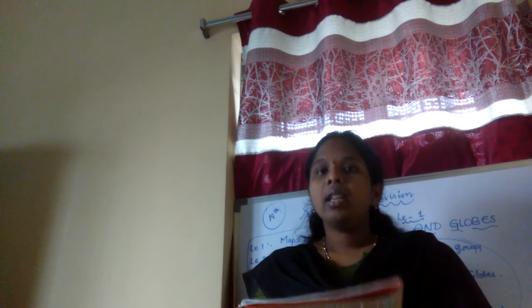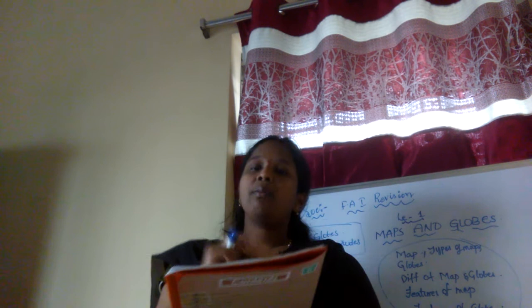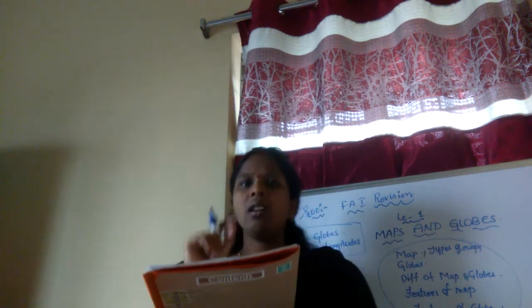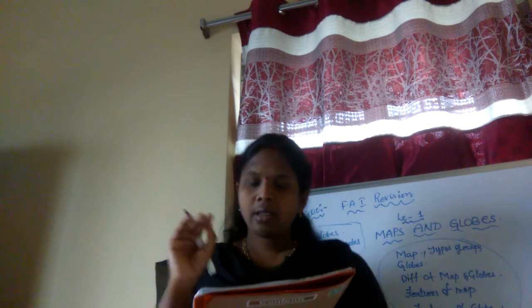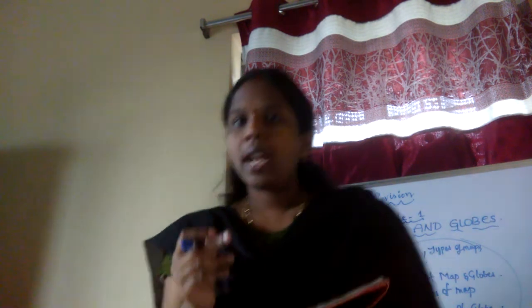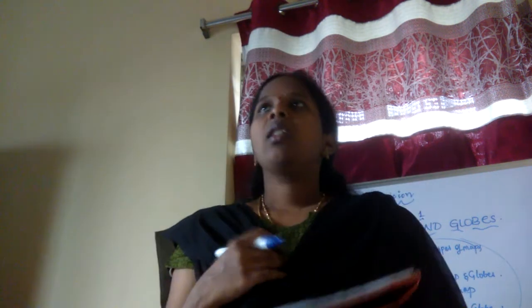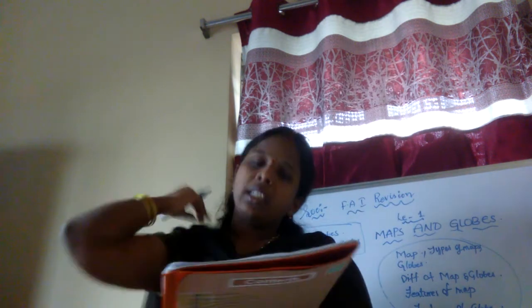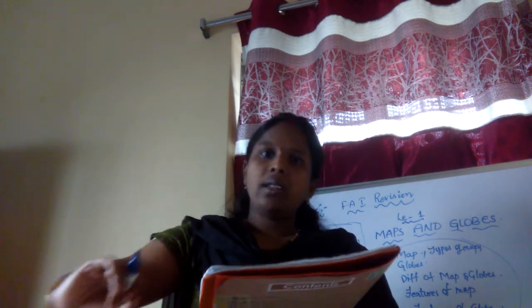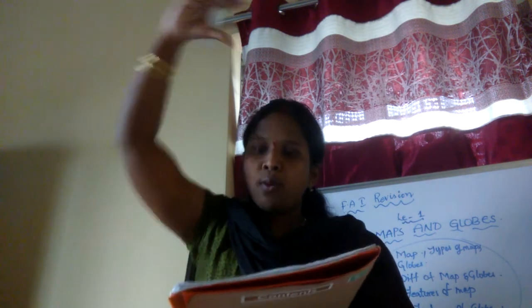Next, define map. Name any one type of map. Map means what? So everyone knows very well, a map is a 2-dimensional drawing of a place on a flat surface as it appears from a position above.